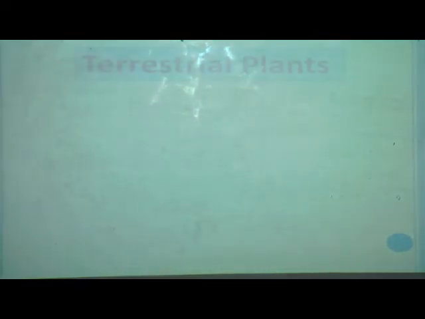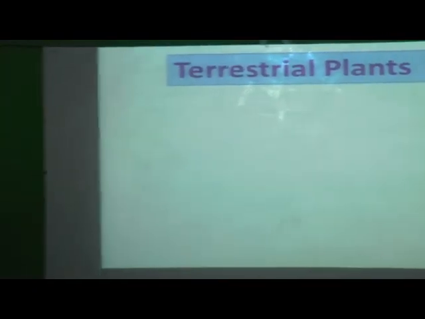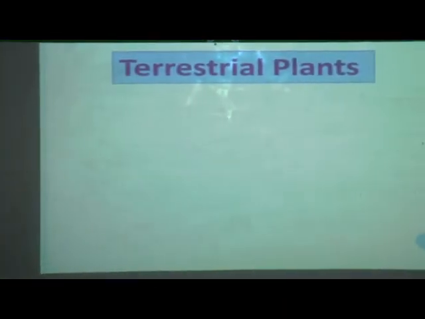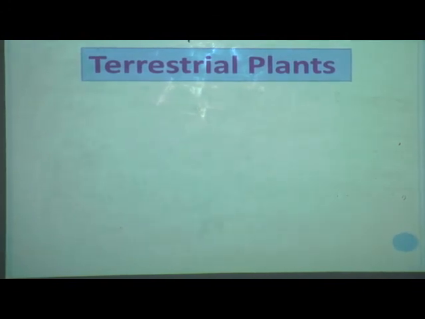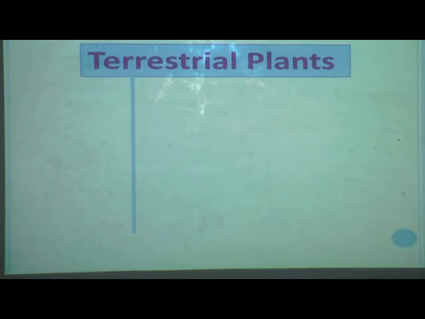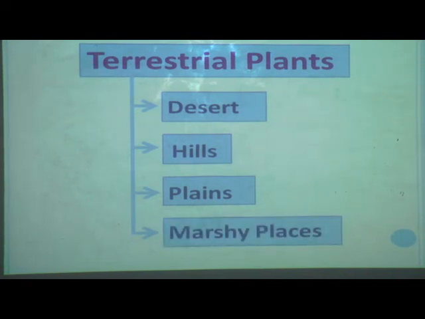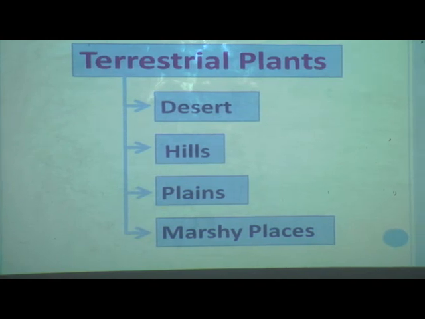So in this way we learnt about terrestrial plants. Plants that grow on land are called terrestrial plants, and depending on the condition in which the plants grow, there are 4 types: the plants that grow in desert, the plants that grow in hills, the plants that grow in plains, and the plants that grow in marshy places. For all these 4 types of plants we have learned how they are adapting to their condition.